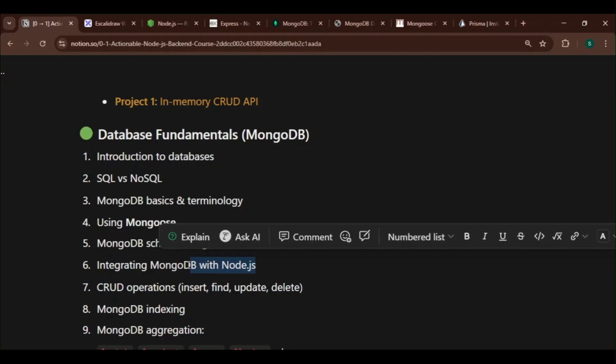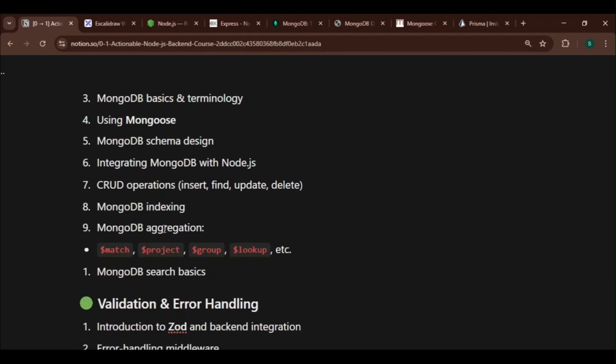After that, we'll learn about some CRUD operations: how to insert data into a MongoDB collection, how to find all the documents from a MongoDB collection, how to update an existing document, and how to delete a document from the collection. So we'll perform those operations. After that, we'll learn about indexing, why indexing is required, and how to use it.